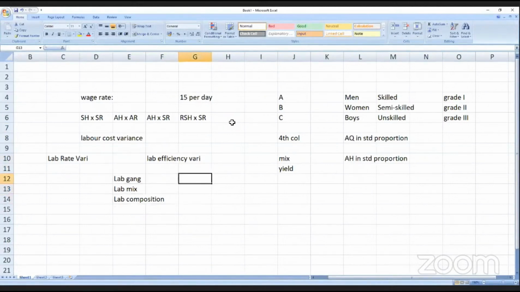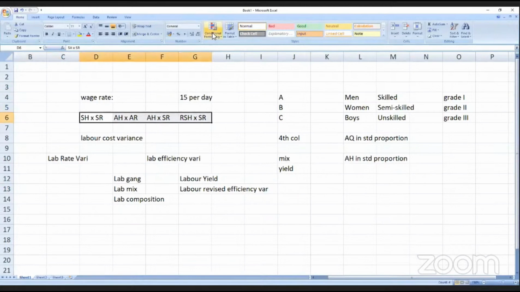The other one is labor yield variance, that is, labor revised efficiency variance. So the variances are 1 minus 2, 3 minus 2, 1 minus 3, 4 minus 3 and 1 minus 4. These are the four columns when there is no idle time variance. So either you can do it.